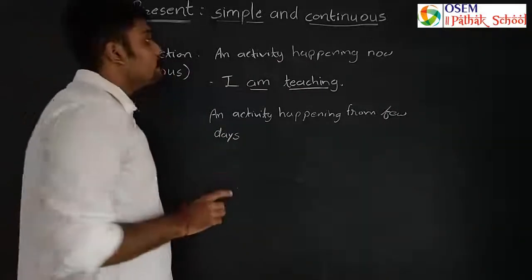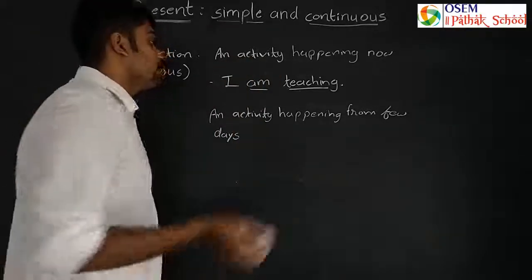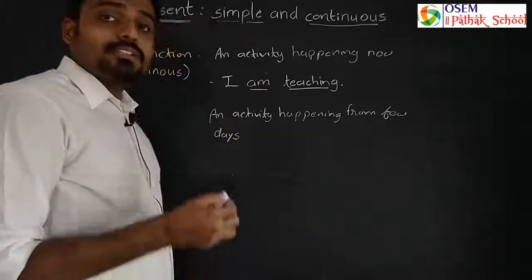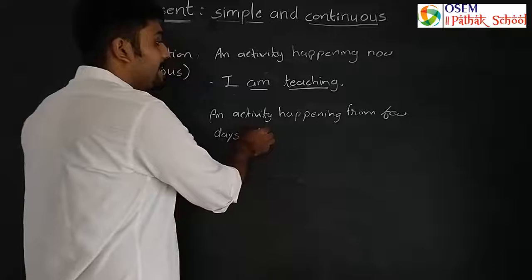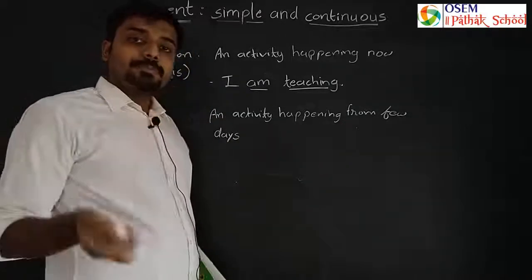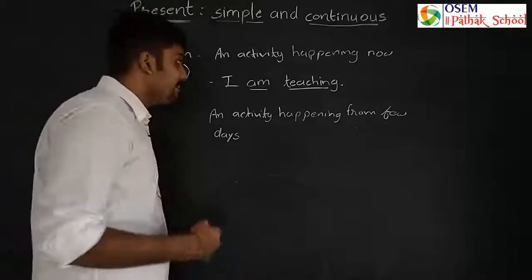So the first function is to show that any activity is going on right now. But the second function in which we can use continuous present tense is an activity happening from few days, यानी कि कई दिनों पहले या फिर कुछ समय पहले से ये कोई एक्शन चल रही है.